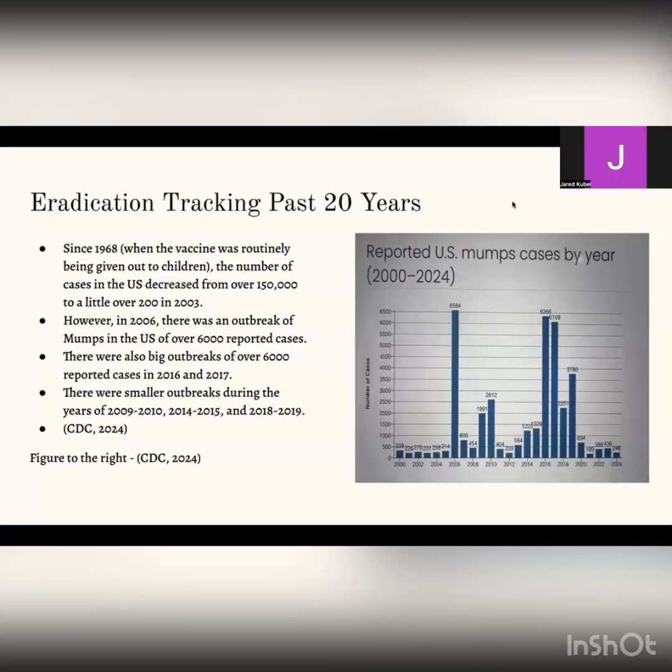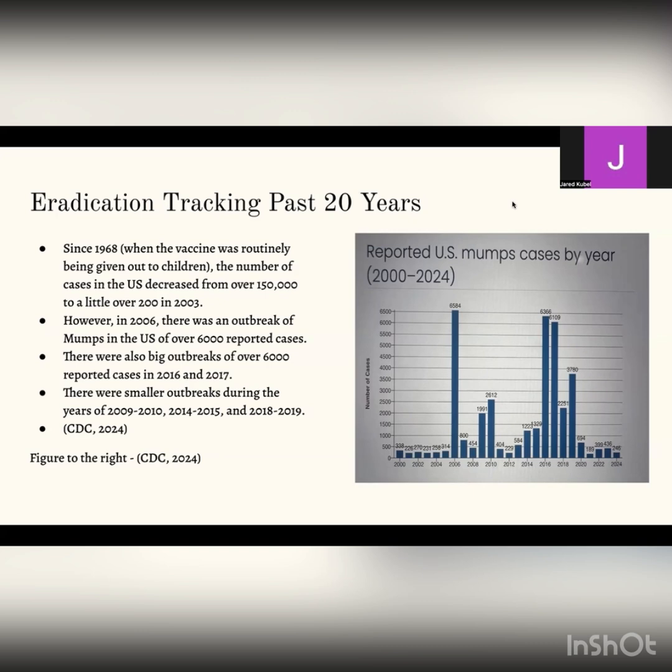Now, let's look at the eradication tracking in the last 20 years. Since 1968, after the vaccine was being routinely given out to children, the number of cases in the United States decreased from over 150,000 to a little over 200 in 2003.